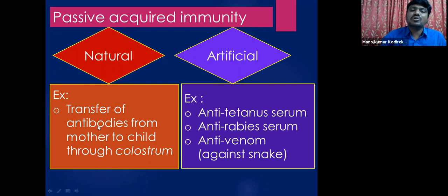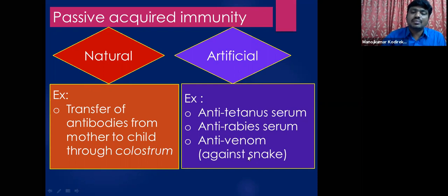These antibodies are actually produced in the mother and transferred to the child, and once they enter the child, they provide immunity. As the child is acquiring this immunity by a natural process, this comes under natural passive acquired immunity.